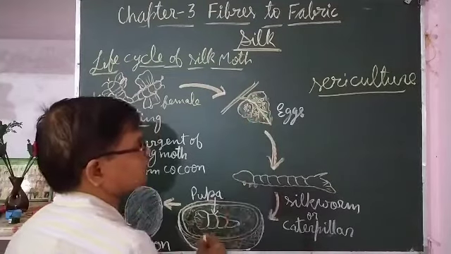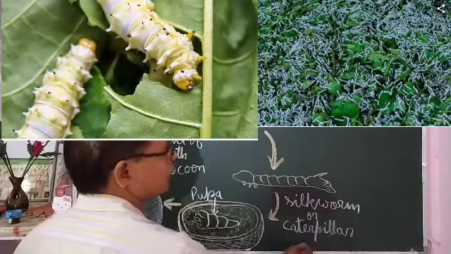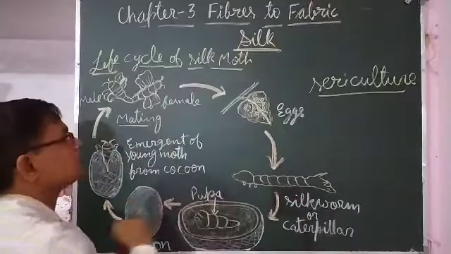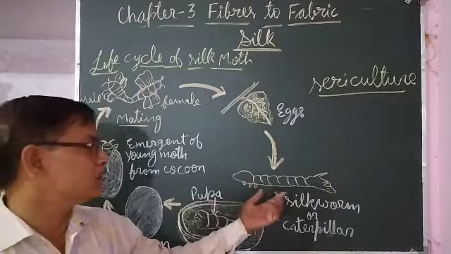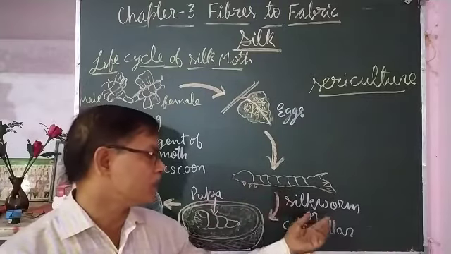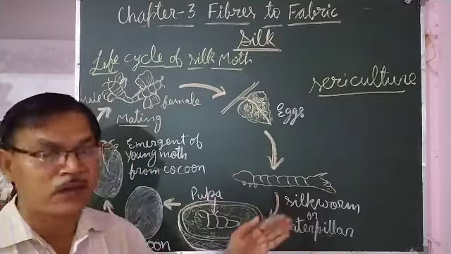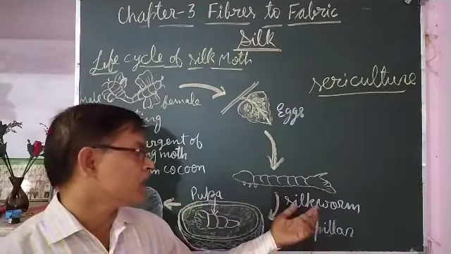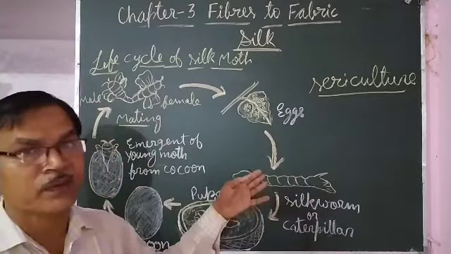Whatever larva comes out is called silkworm or caterpillar, and the adult of this is called silk moth. This is the larva which is called silkworm, and that is also called caterpillar. Don't be confused with the larva of the butterfly, that is also called caterpillar, but this is the larva of the silk moth. This is not the larva of a butterfly.